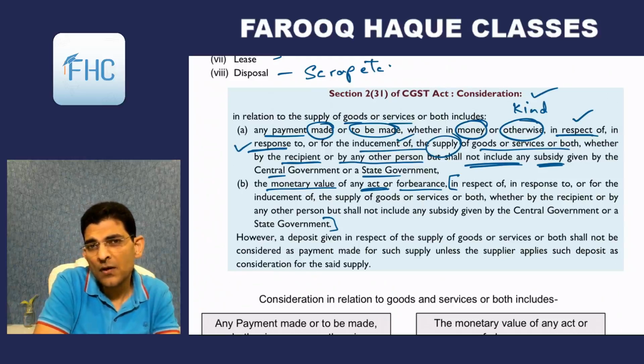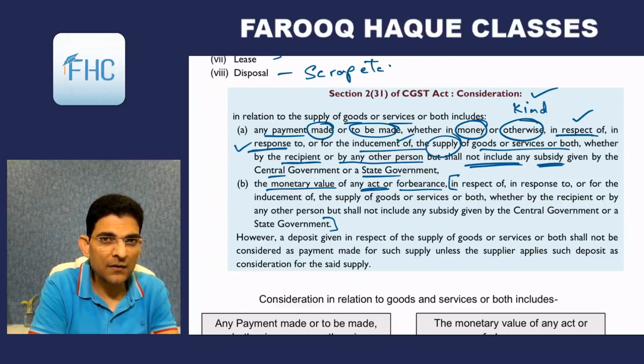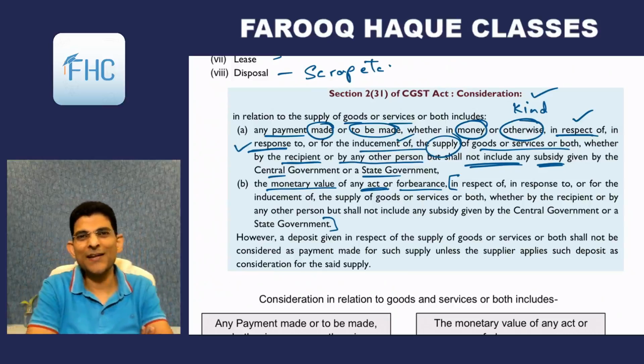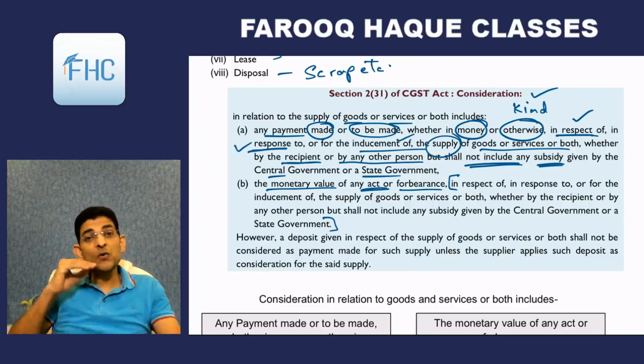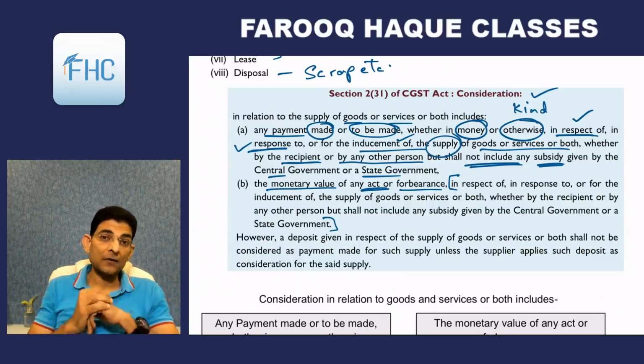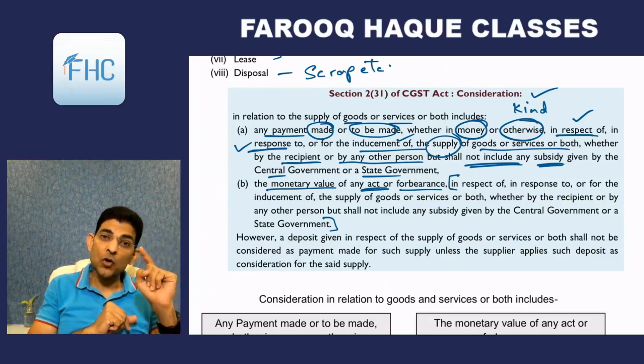What should I do? So Rahul comes to me and says, look, Farooq, you wanted a car. You wanted that car very badly. I said, yes, Rahul, I wanted it very badly. So you say, okay, I'll give you this car, and don't pay me a single rupee for it. But just do one thing. Don't take 3 batches of indirect tax. Drop the next 3 batches of indirect tax. Don't take the class. So I say, okay, I'll not take the class. So my not taking the class, forbearance to act, forbearance to do something, is a consideration for you to supply your car to me.